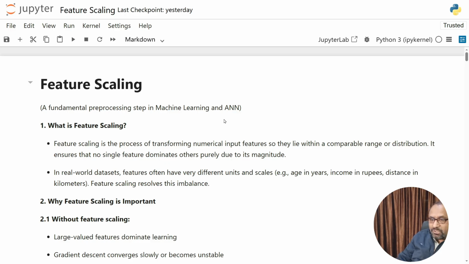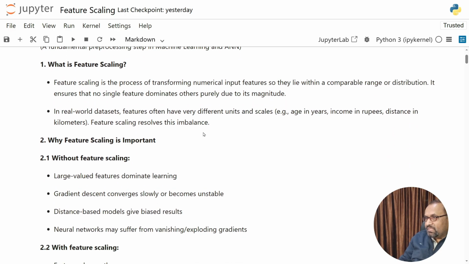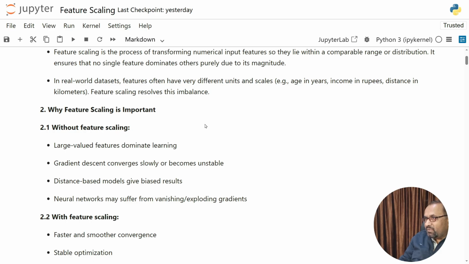Now, the next question is why feature scaling is important. The main thing is what happens if we do not apply feature scaling. Without feature scaling, many problems arise. The first problem is that large valued features dominate learning. For example, income will dominate age, even if age is more important.